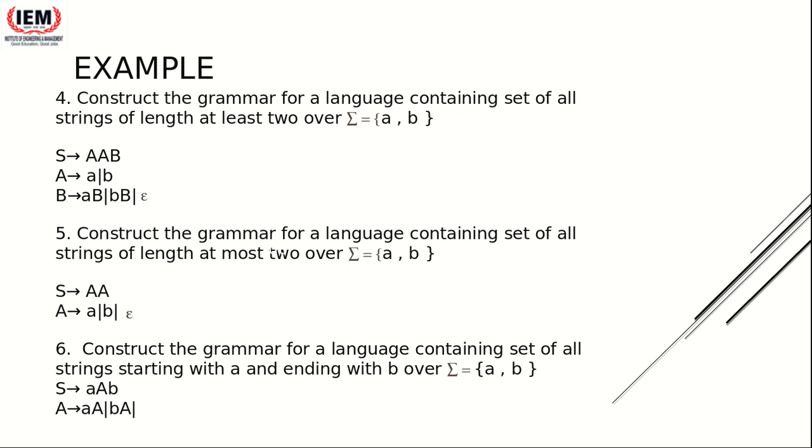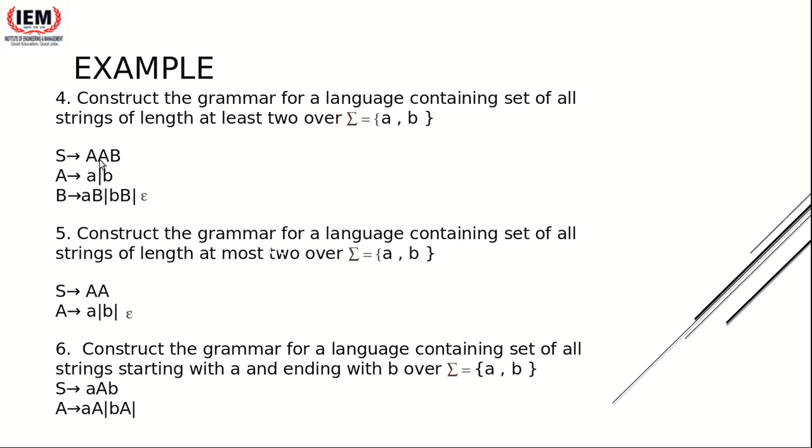So for ensuring that the length of the strings of the language will be at least 2, you again start with the starting symbol S. Next, you take AA. See, you are fixing the length to be 2.